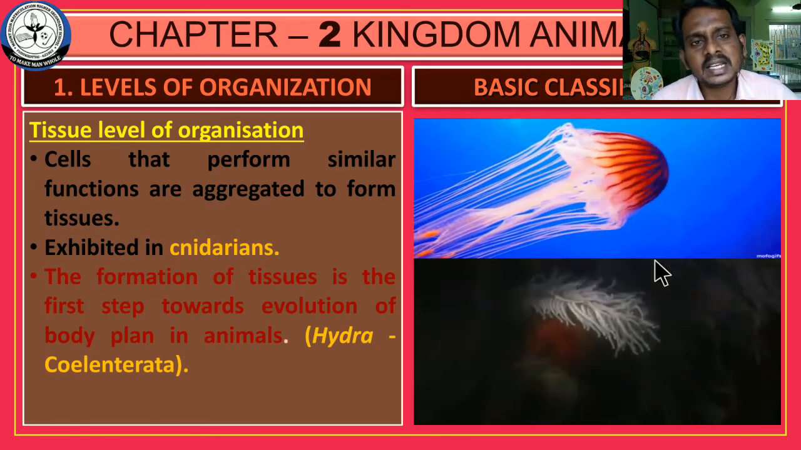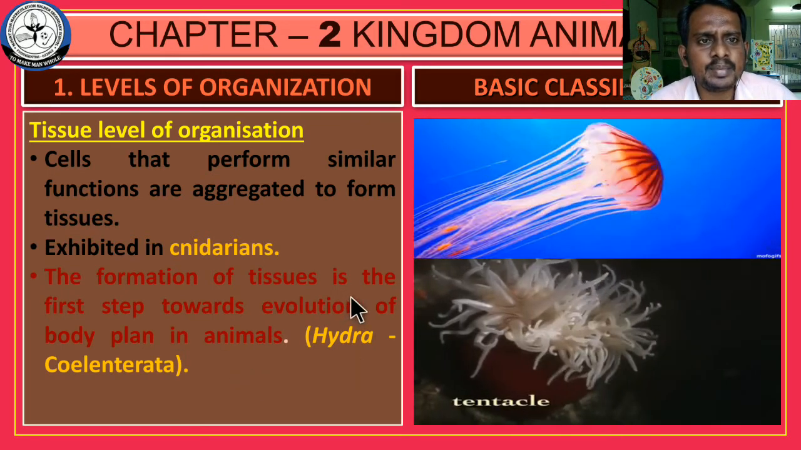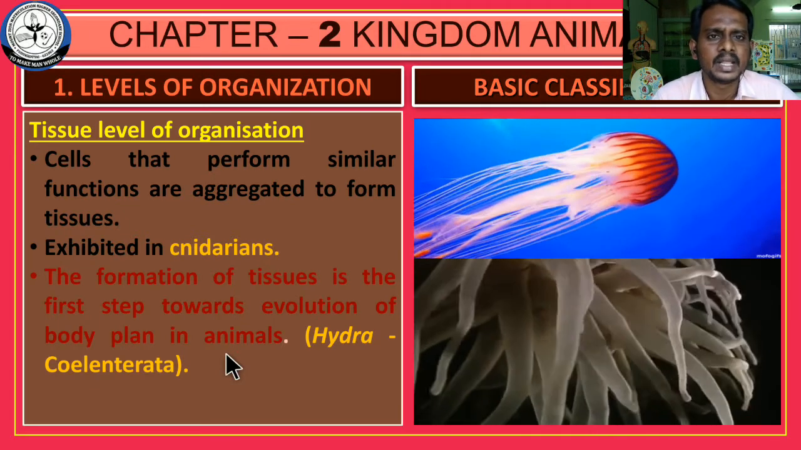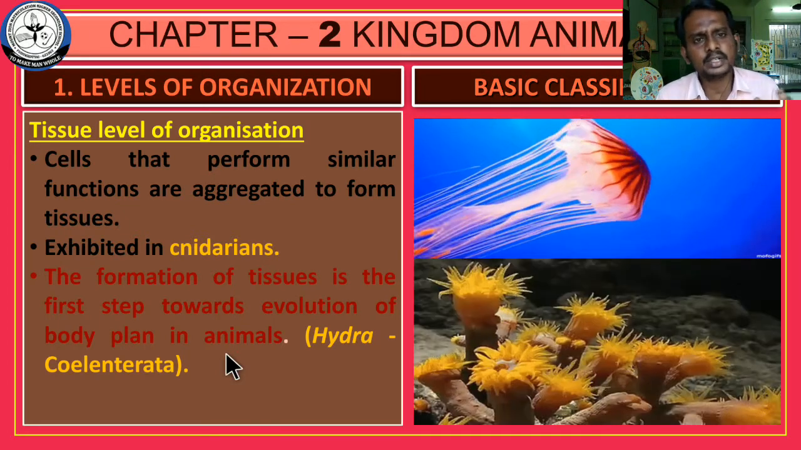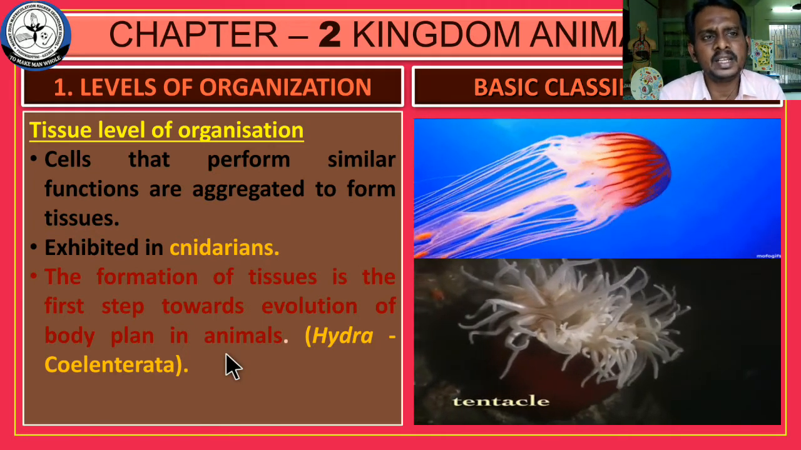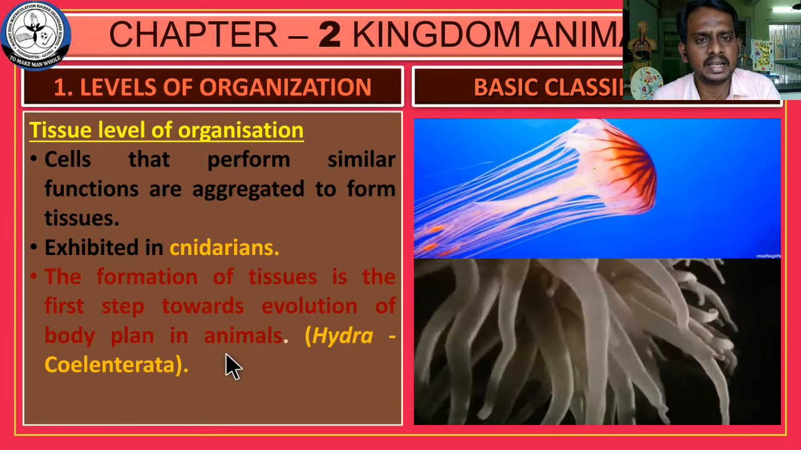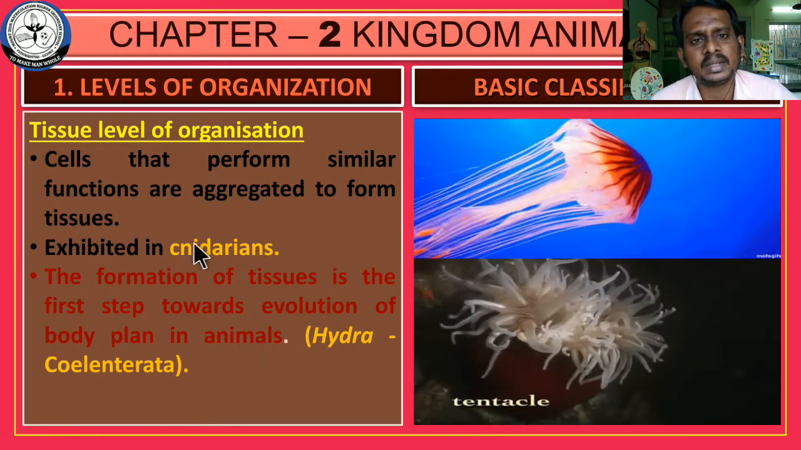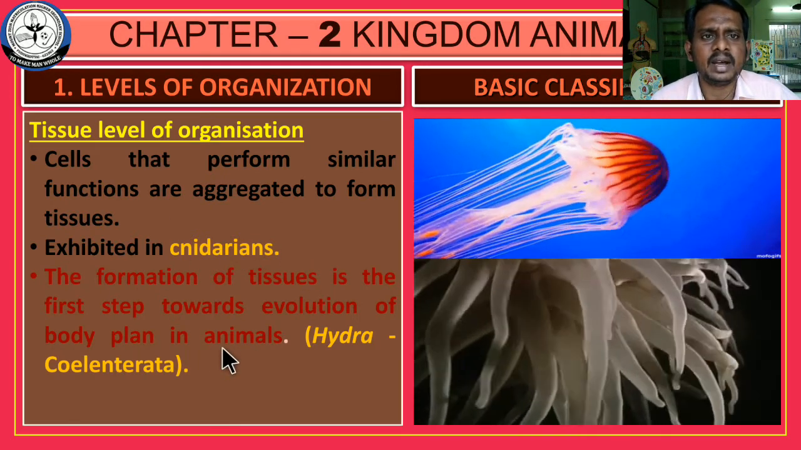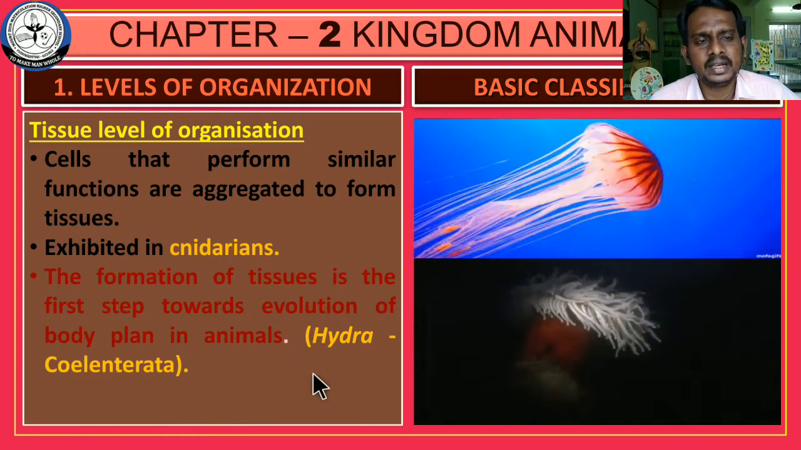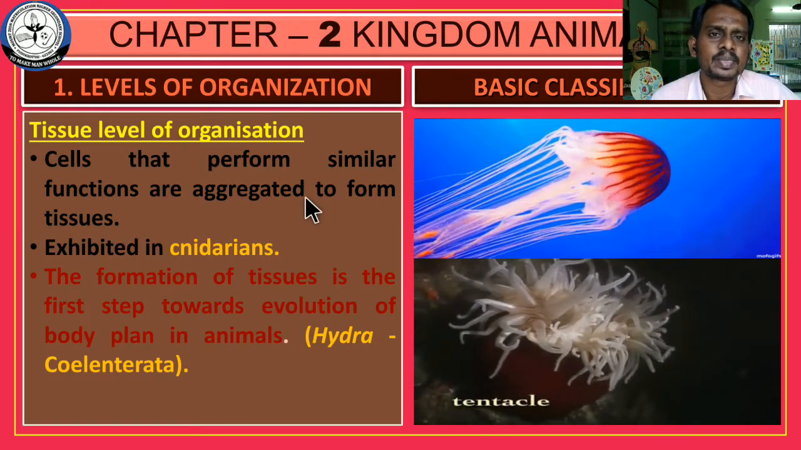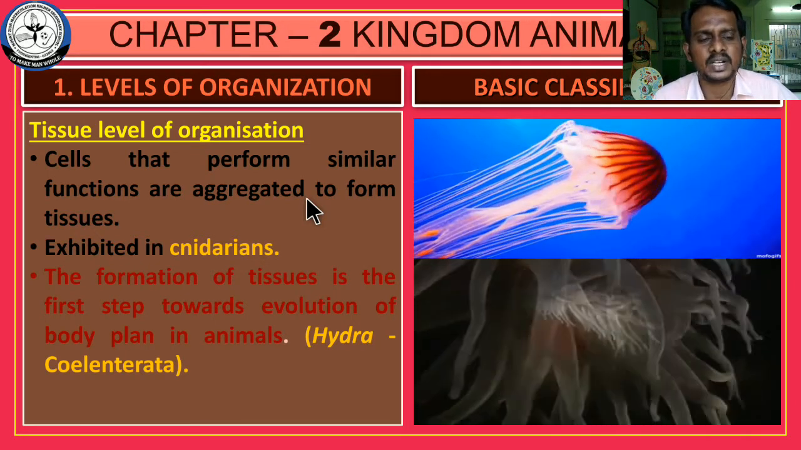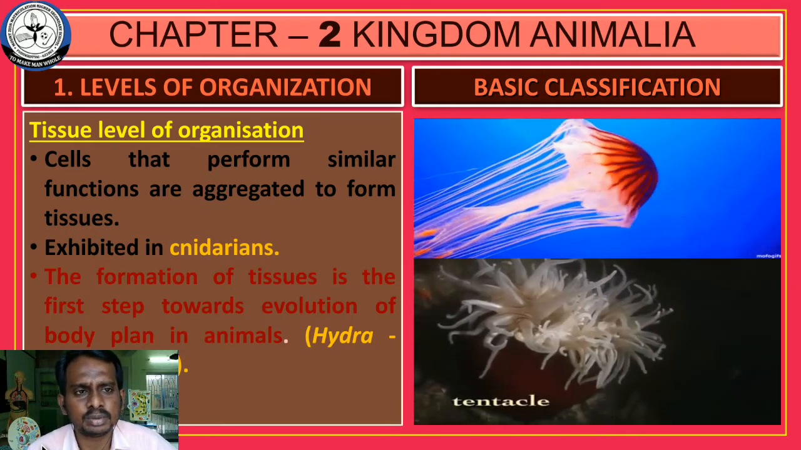Cnidarians means coelenterates. And here the formation of tissue is the first step towards the evolution of the body plan in animals. It's an important 1 mark question. We classify animal body plans as bilateral symmetry, radial symmetry, triploblastic and diploblastic. Who was the first step for that plan? If you look, it is tissue formation. Tissue level of organization is seen in Hydra. So tissue level of organization means the cells are aggregated to form a tissue. Here the tissues perform the function.